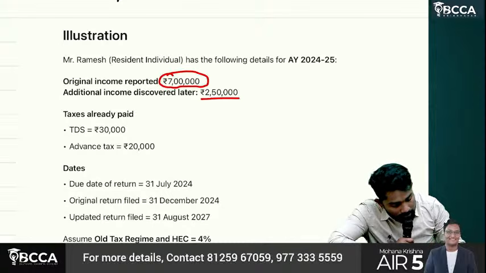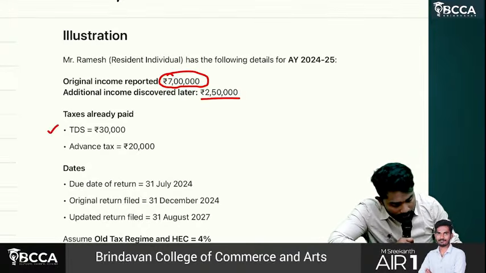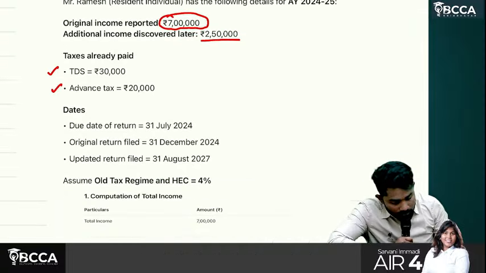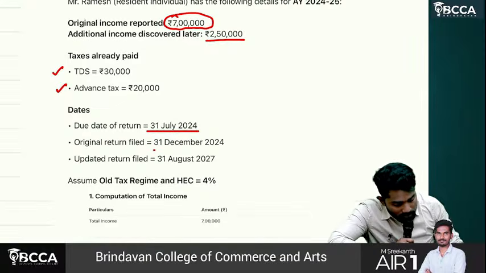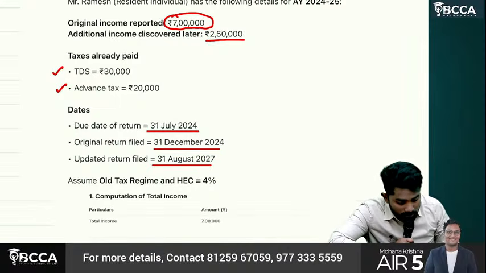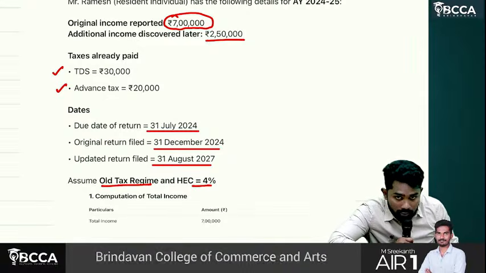Taxes already paid, TDS 30,000, advance tax 20,000. Due date of return is 31st July 2024. Original return filed is 31st December 2024 and updated return is filed on 31st August 2027. Assume old tax regime and cess at a rate of 4%.